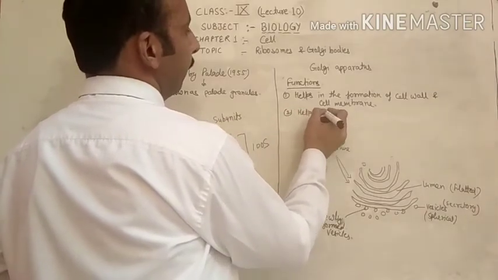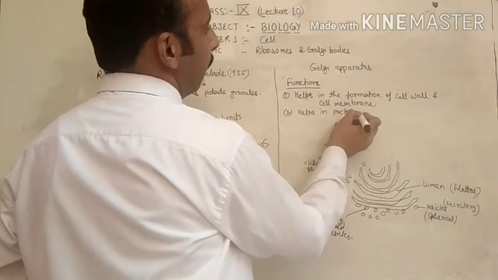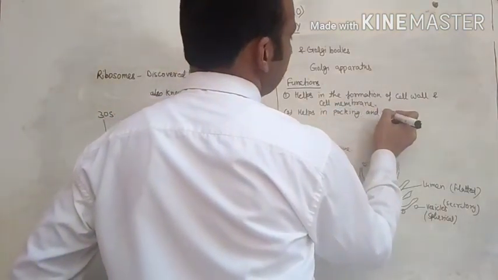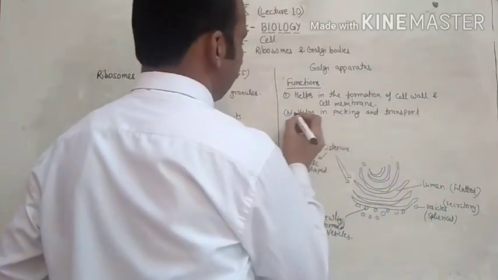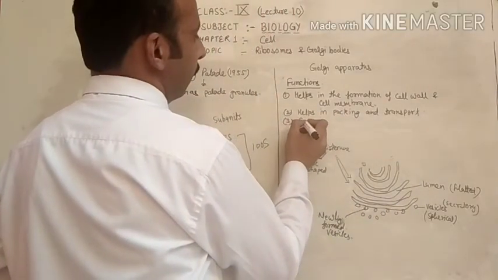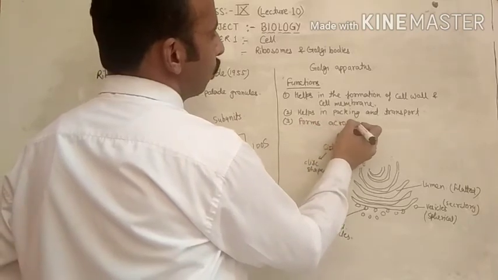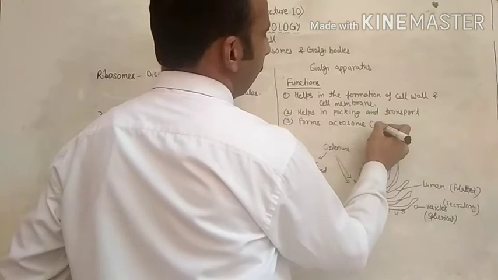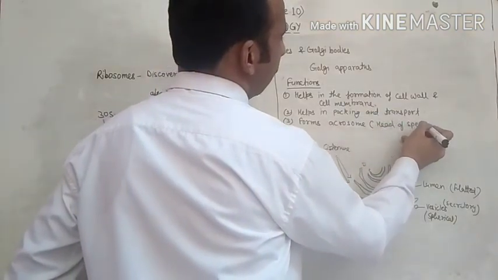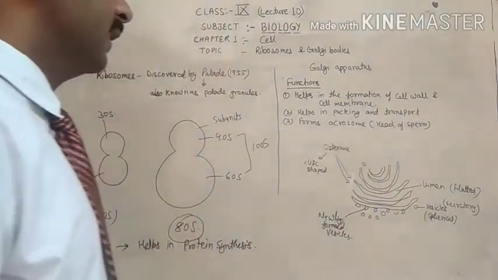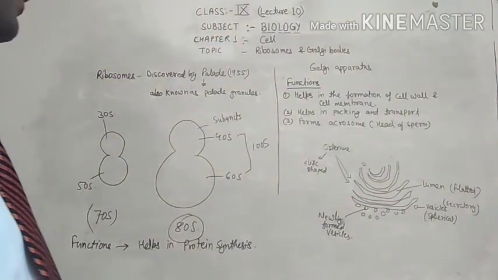Helps in packing and transport. Forms acrosome, head of sperm. These are the main functions of the Golgi bodies.